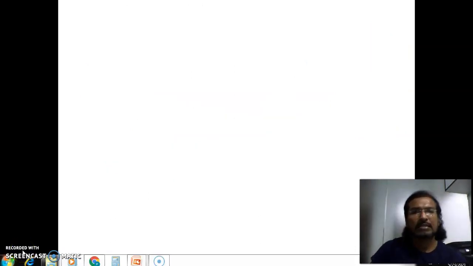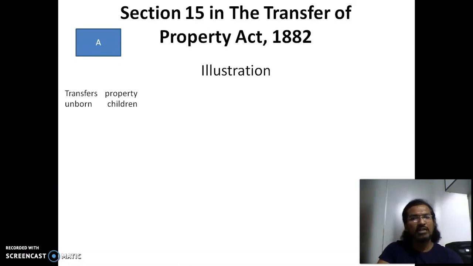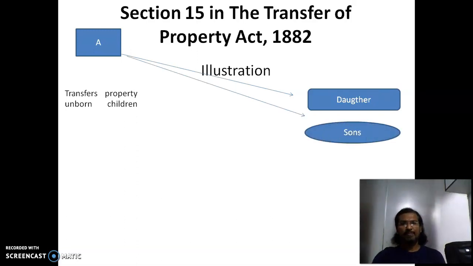Yes, so let's understand section 15 with an illustration. Say that A wants to transfer his property to the unborn children. For this particular illustration, let's take a single daughter and sons. We can change this equation of sons and daughters later on. We'll try to understand that also.